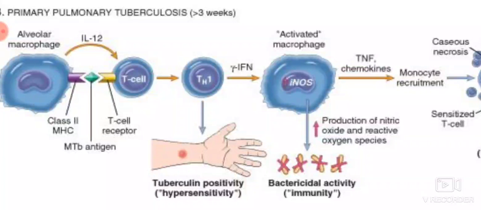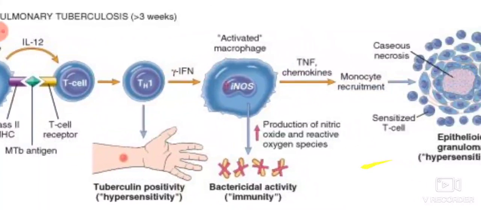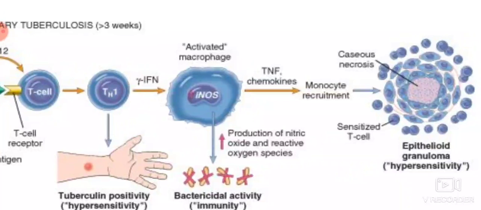These activated macrophages also secrete TNF alpha and various other chemokines. These TNF alpha and chemokines are responsible for the recruitment of monocytes at the site of the infection, and these monocytes later on are responsible for various cytokine secretion which ultimately leads to granuloma formation.